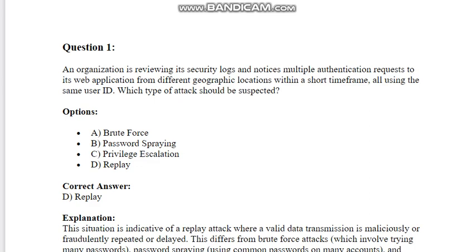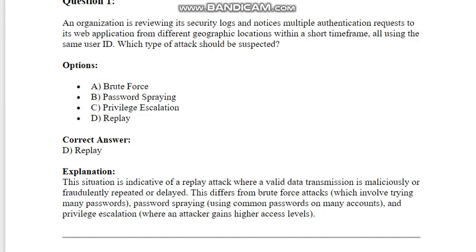Options: A. Brute force. B. Password spraying. C. Privilege escalation. D. Replay. Correct answer: D. Replay explanation. This situation is indicative of a replay attack where a valid data transmission is maliciously or fraudulently repeated or delayed. This differs from brute force attacks, which involve trying many passwords, password spraying, using common passwords on many accounts, and privilege escalation, where an attacker gains higher access levels.